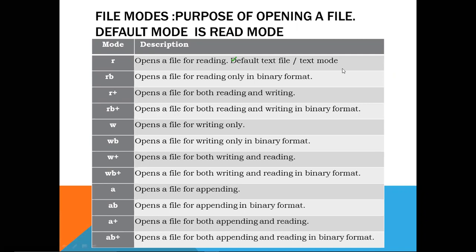The first argument was the path of the file, and the second argument was the mode of the file. Mode tells the purpose of opening a file, that is, why we want to open it. The default mode is always read mode. We can skip the mode argument inside the open function, and then the default mode will be read mode.